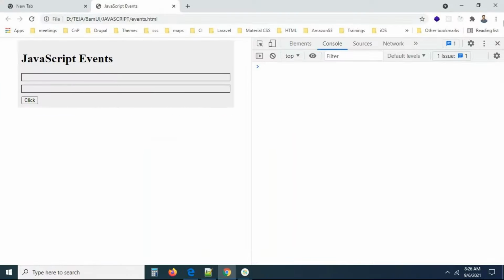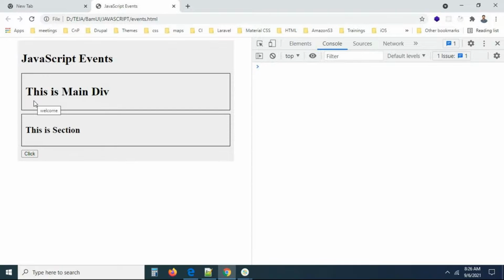Now this time I'm going to click it one time. I click it one time, it does not happen. I click it a second time also, it doesn't happen. You have to click the element two times, fast. Now you can see I double clicked on the element two times fast. You have to do something like this exactly, guys. So this is the way of adding an event to an element.